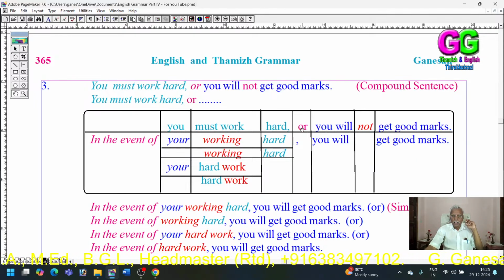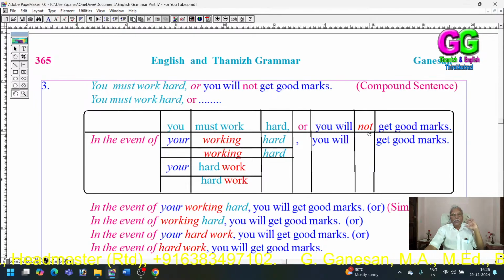You must work hard, or you will not get good marks. I mean, also the "not" in the second sentence. When we drop the auxiliary "must", we should also drop the negative indication "not".